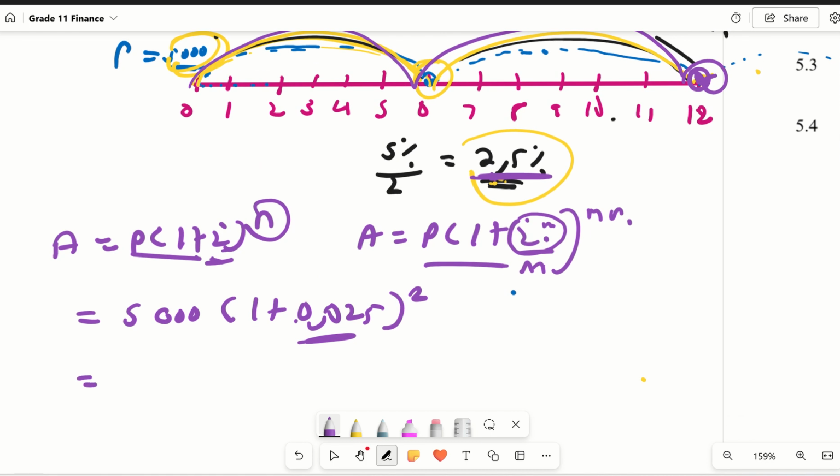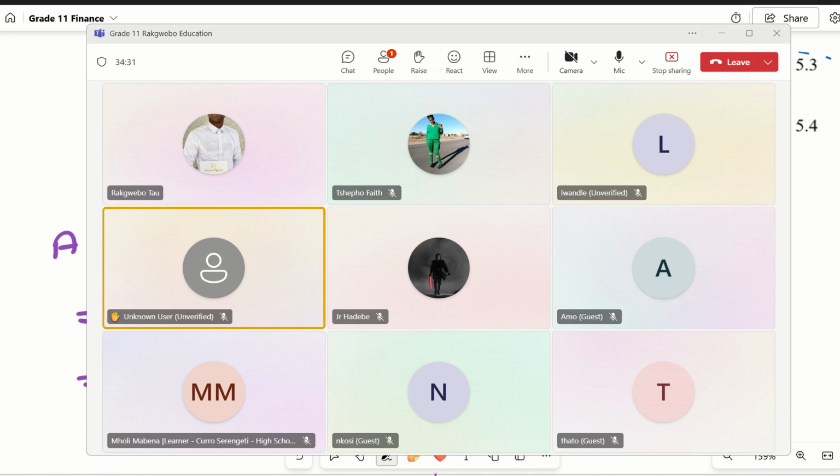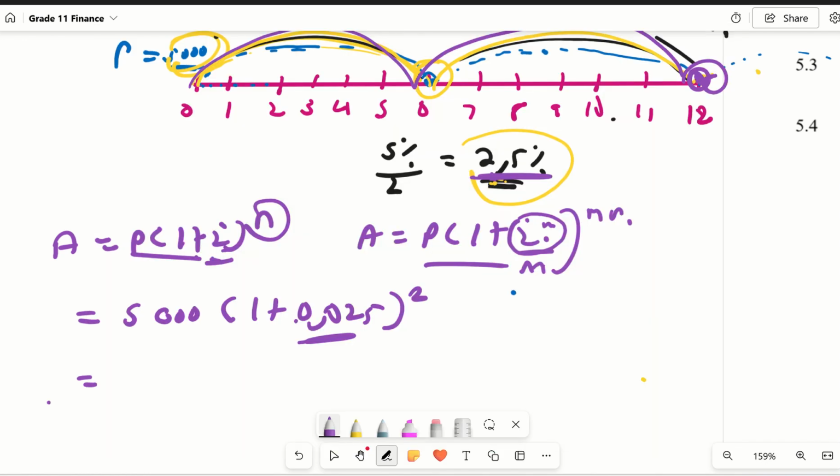Punch quickly and tell me what you get as your answer. Let's go. Punch quick. Remember, you need to punch on your calculator as fast as you do on WhatsApp. You guys are very fast on WhatsApp. When I send a message, hi, you respond really quick. Do the same here. Let's go. What do we get there?